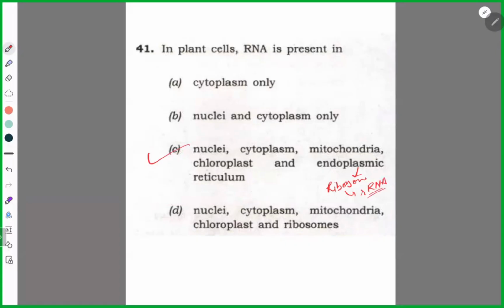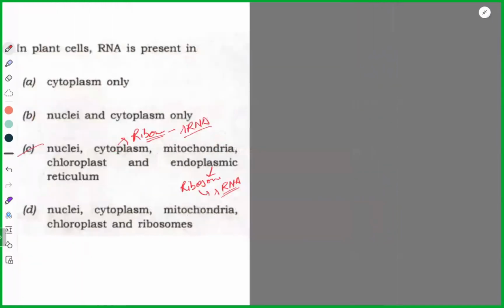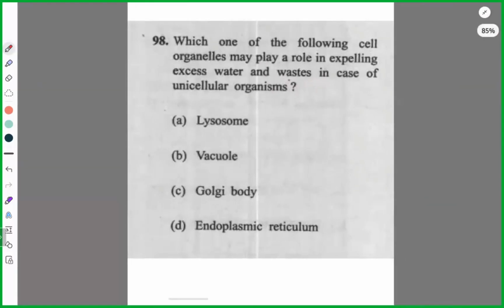So write it: RNA is present in nuclei and cytoplasm. Why cytoplasm? Ribosomes are present there, made of ribosomal RNA. Also in mitochondria and chloroplast, obviously, because wherever DNA is there, RNA will be there. Common sense. Okay, clear, guys? Yes, sir. Okay, next. Try.